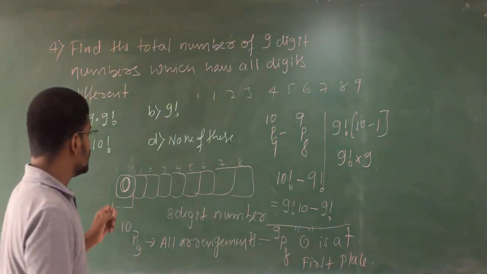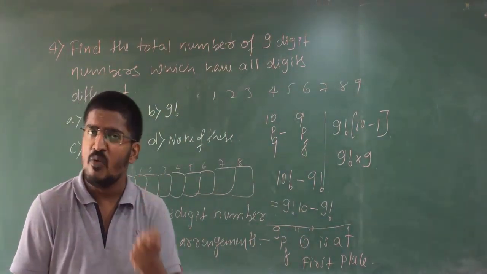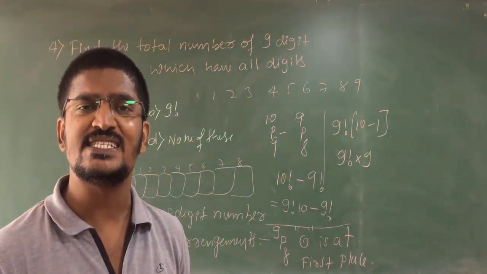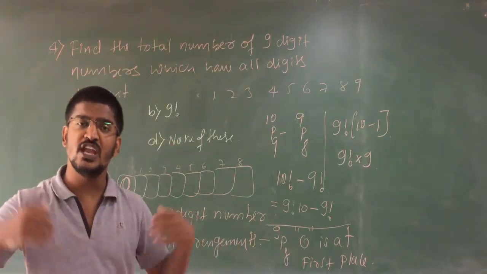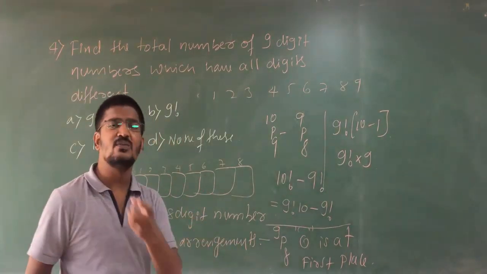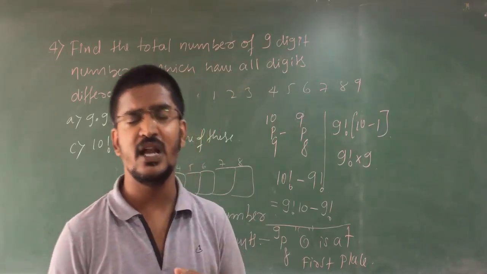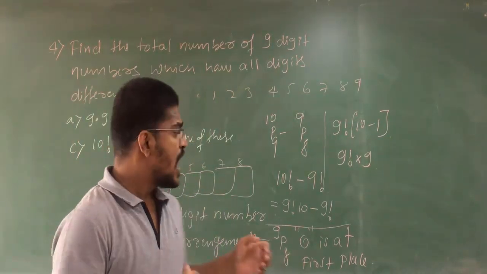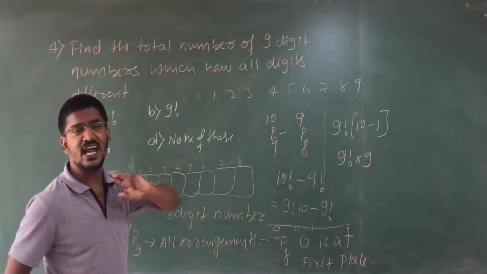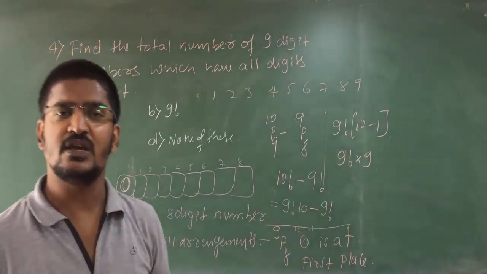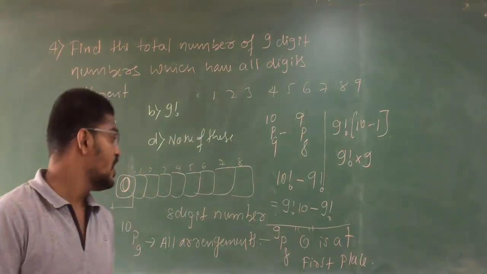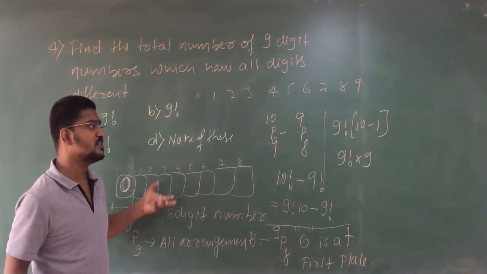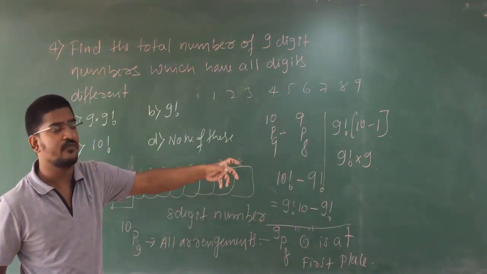Clear, students? So here the explanation will be more, the solution will be less. If you make the solution more, the explanation will be less. For that reason, I will give more explanation and solve in small steps. That is a good technique.